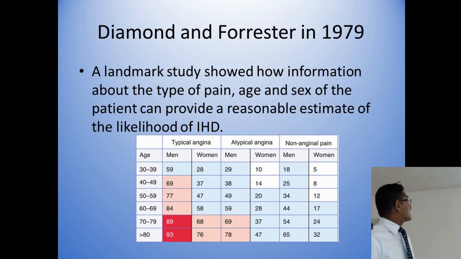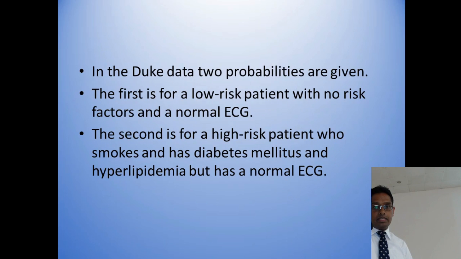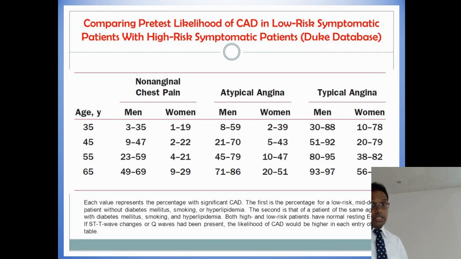On the other side, the right upper corner says 5. That means if a woman comes with an age between 30 to 39, and the pain is non-anginal pain, she has only a 5% chance of having coronary vascular disease. Okay, they give this number because all the further investigation depends on this probability. Okay, and then in 1993, according to the Duke classification, they thought that not only age, sex and the type of chest pain,